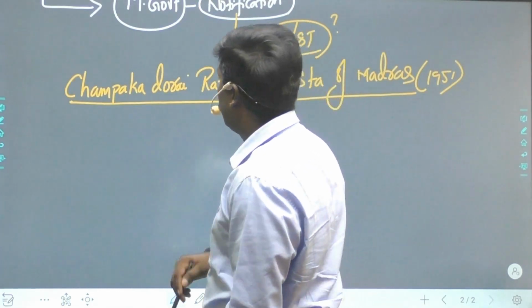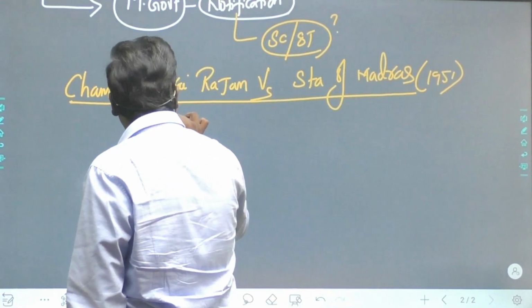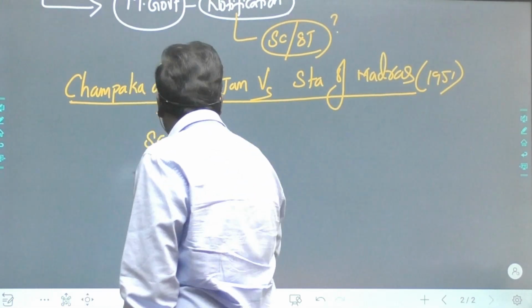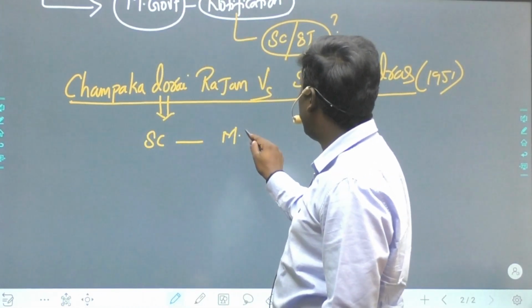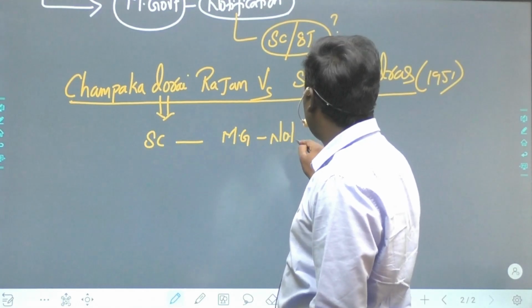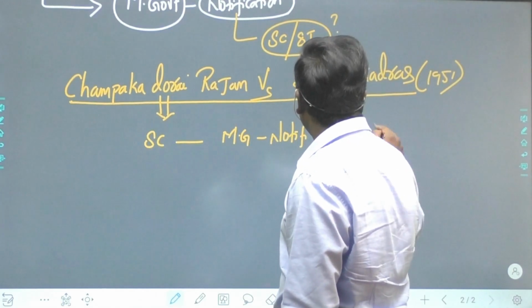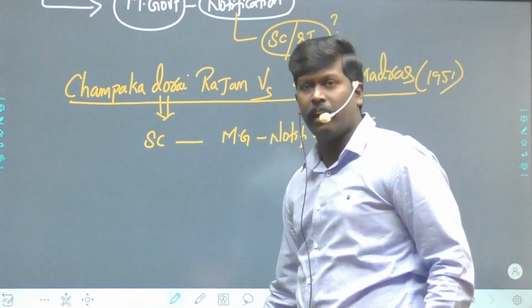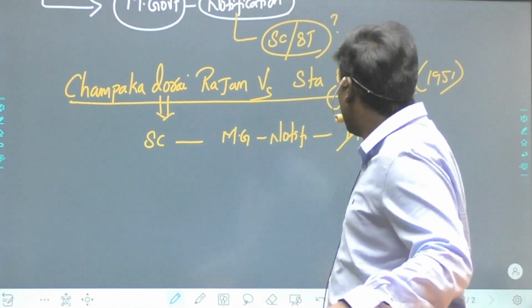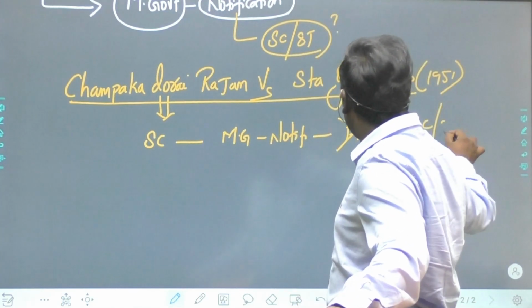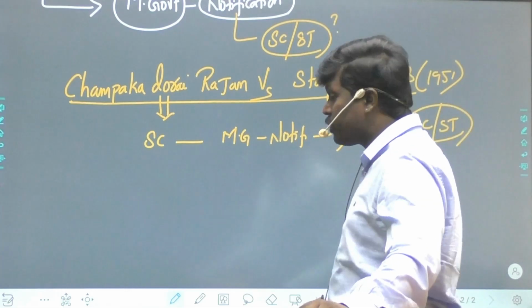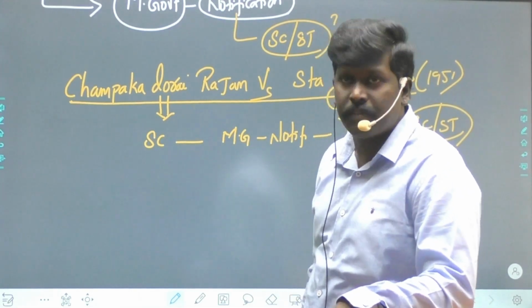Now what happened? This Champakadurai Rajan went to the Supreme Court saying that the Madras government notification is against the fundamental right. Why? Because it is providing reservations to SCs and STs, which is not part of the original Constitution.